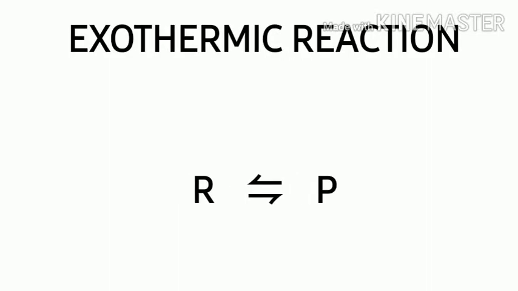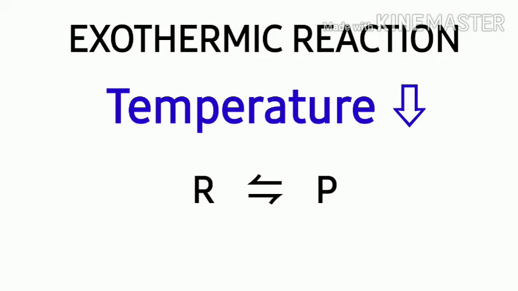Now, considering an exothermic reaction, here the reaction will be favored by lower temperature, so if the temperature decreases, then the equilibrium will shift towards the products in the forward direction. And at the same time, if the temperature is increased, which is not favorable for exothermic reaction, the equilibrium shifts in the backward direction towards the reactants. Thus, we can easily interpret the effect of change in temperature if we know the terms exothermic and endothermic well.